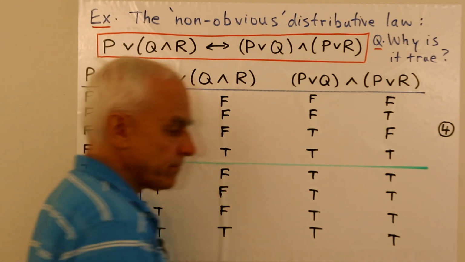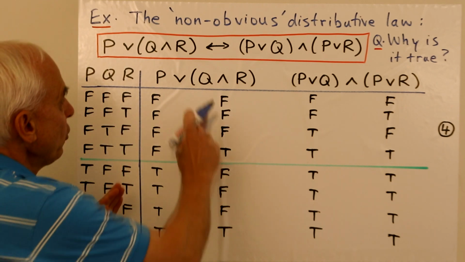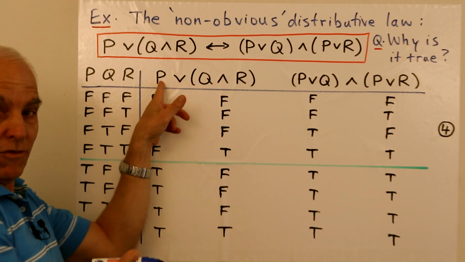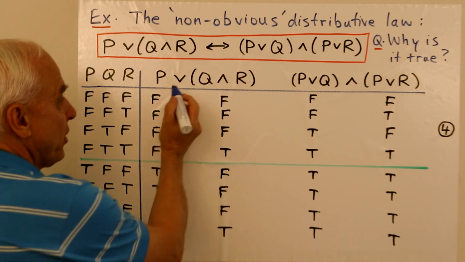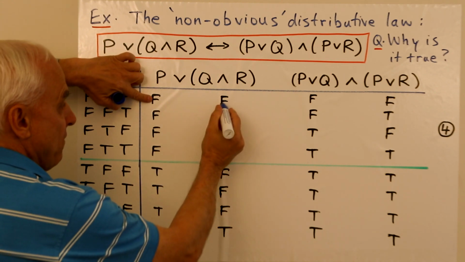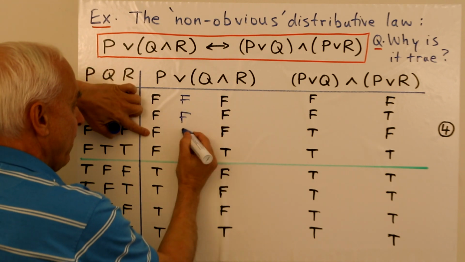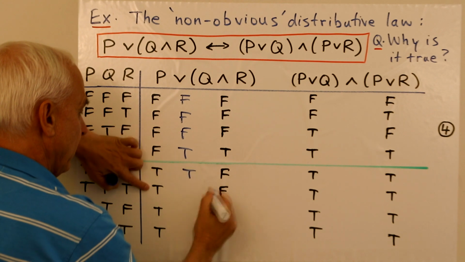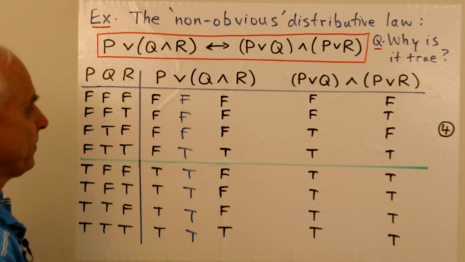We're not finished yet. I will now have a look at this left-hand side where we need to compare the value of P with the value of this little term here. And they're connected with an or. So F or F, well, that's F. F or F is F. F or F is F. F or T is T. T or F is T. T, T, T. If we have at least one T, it's T.